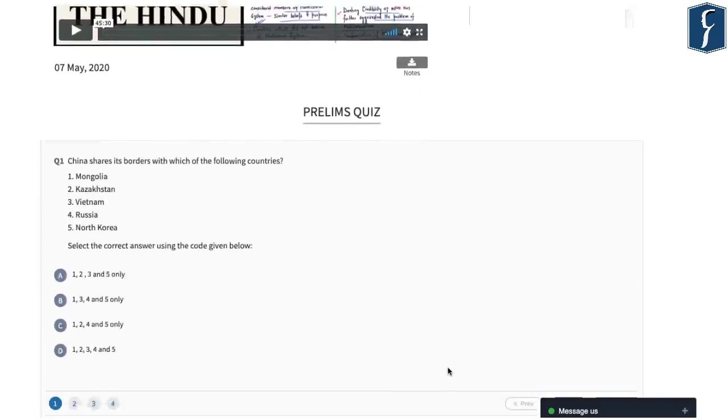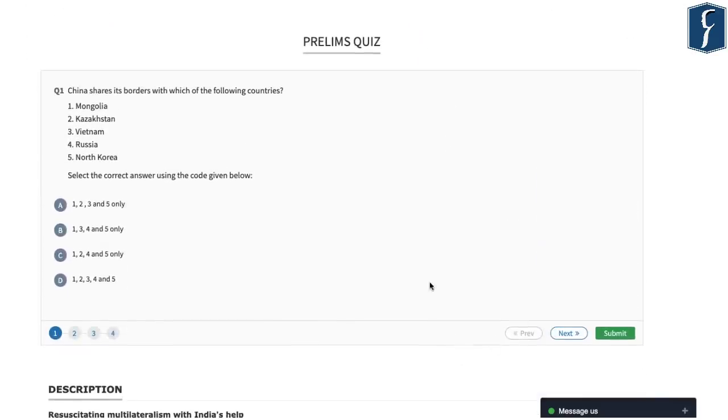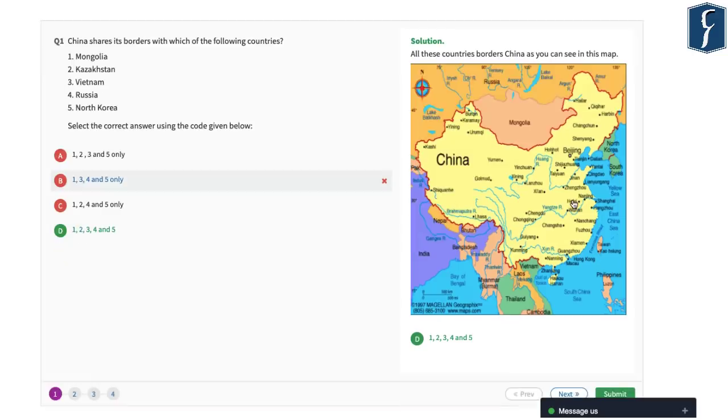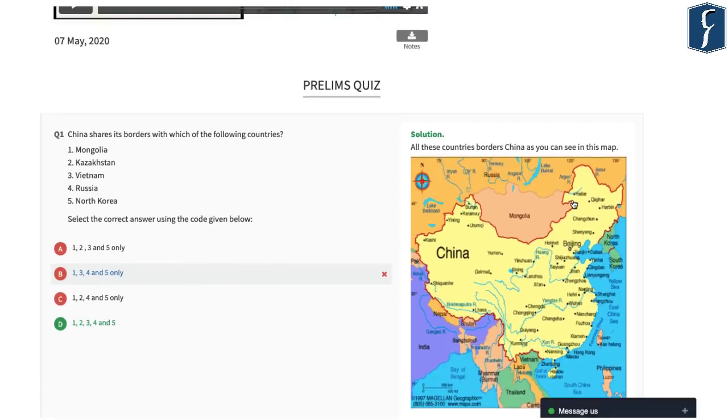At the same time, you can see here the prelims quiz as well, which you can attempt, and you can see solutions as well. Suppose I have attempted this question, you can see that I chose option B and option D is the correct answer. So here explanation in terms of countries which share border with China is very clearly highlighted, and in this fashion you can develop better perspective if you have gone through the topic and gone through the quiz.